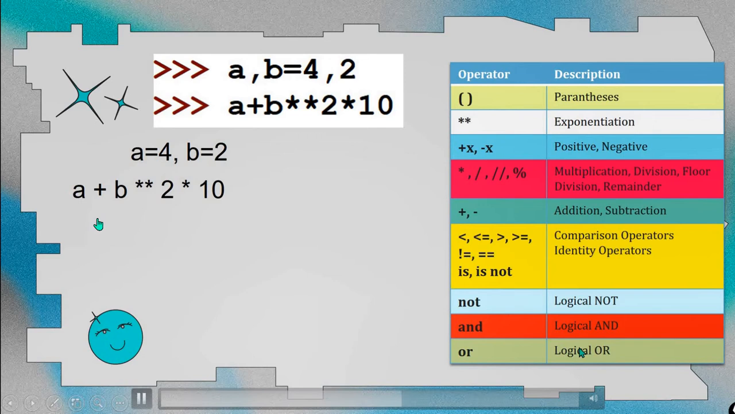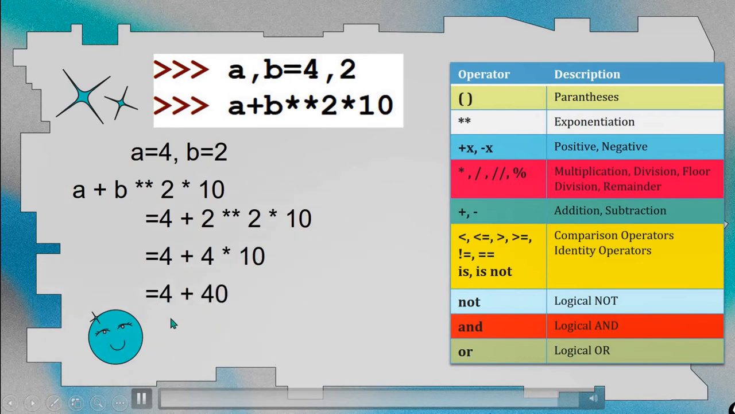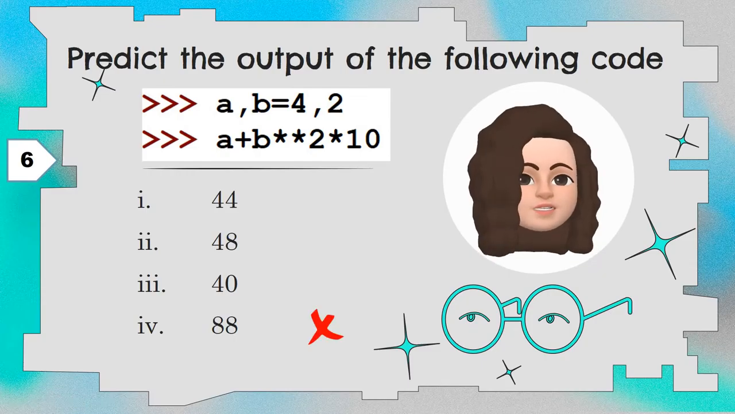Now a is equal to 4, b is equal to 2. When comparing double asterisk and asterisk, double asterisk has the highest precedence, so 2 power 2 is 4. Now plus and asterisk, when you compare, asterisk has the highest precedence, so we have to evaluate 4 into 10. So 4 into 10 is 40, then 4 plus 40, 44. So the answer is 44. 88 is wrong, 40 is wrong, 48 is wrong, 44 is the correct answer.